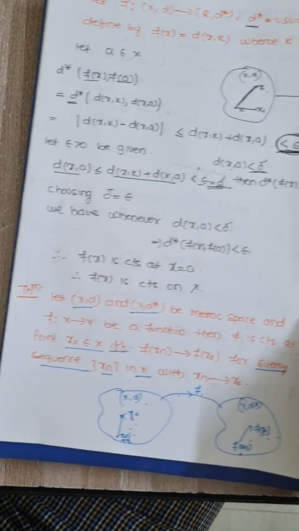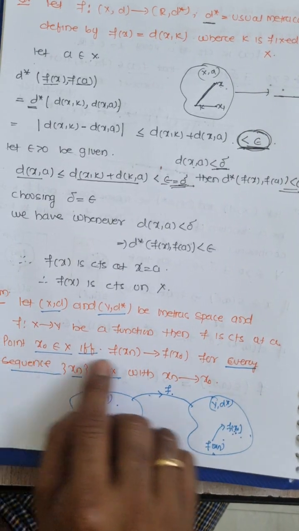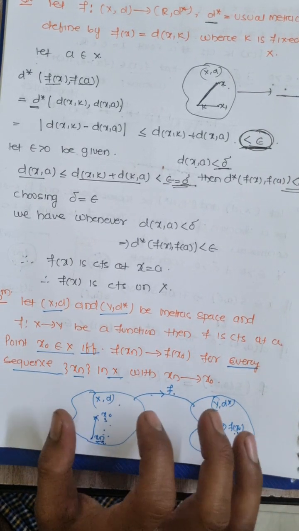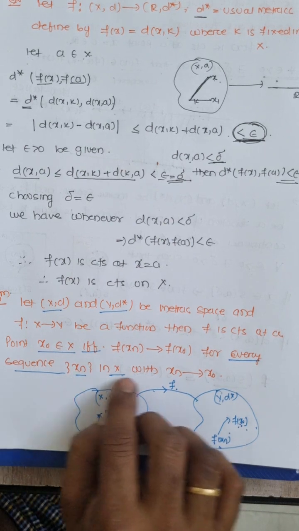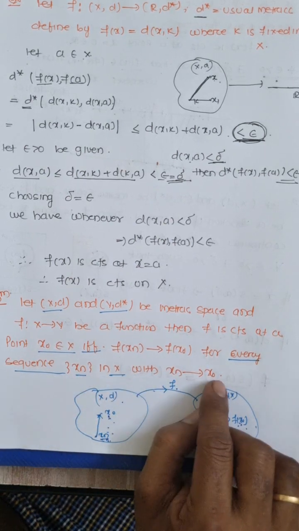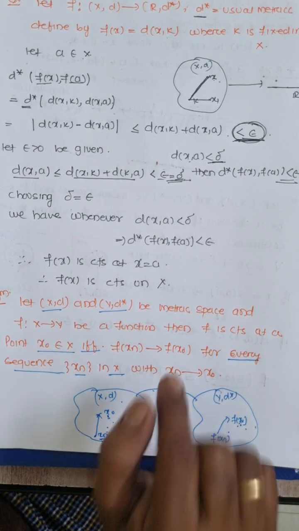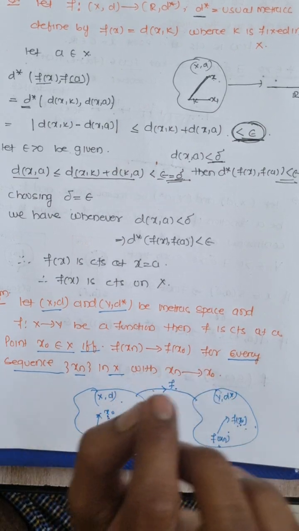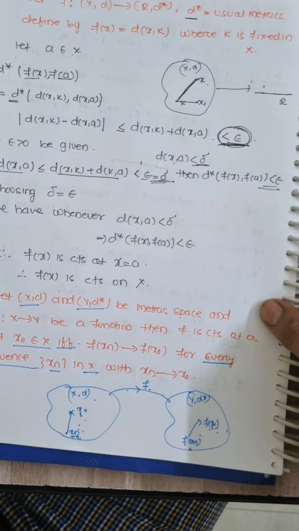Look, in the necessary part, what is given to us is that f is continuous. We have to prove, first for every sequence xn in X, xn converges to x0, f of xn converges to f of x0, that is given.